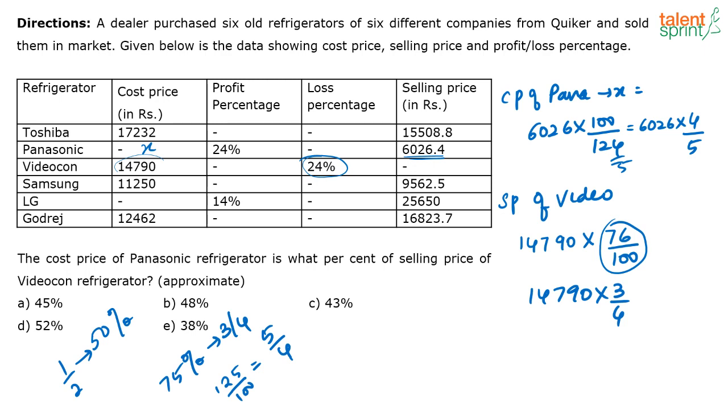Correct? Now, what are they asking? The cost price of Panasonic is what percentage of the selling price of Videocon? So, what is the percentage that they are asking you for? 6026 into 4 by 5, the answer that you get, divided by this value, 14790 into 3 by 4. What is this percentage, correct? So, that is what they are asking for. Find out the answer. If you actually do it, you will get it as 43% approximately. That is option C. Okay. Yes, correct answer is option C.